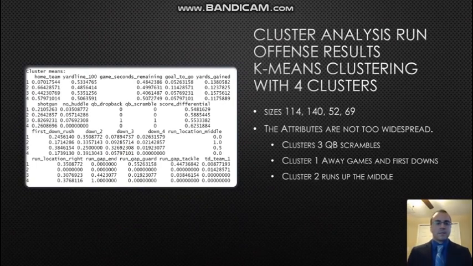What this tells me is that because it's a quarterback drop back, it's likely a pass situation, but perhaps no one's able to get open or the quarterback's immediately feeling pressured, so he starts to run. And when he does this, he's not very successful at getting first downs, because when we look at cluster 3 and we look at the first downs, while the value is higher than the other clusters, it's still only 38%, so even when he's scrambling in these situations, he's not really getting first downs.